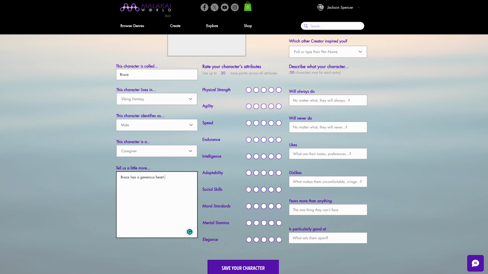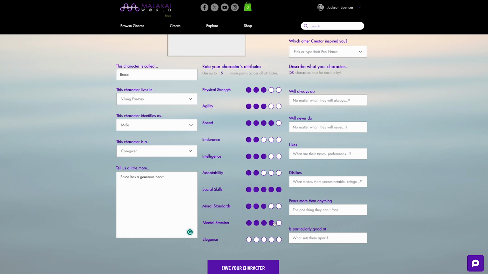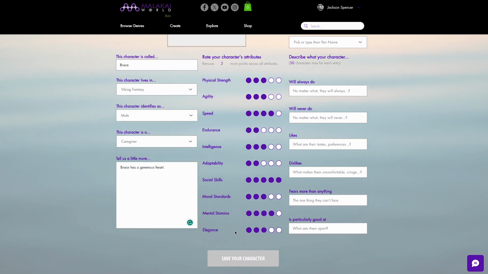Now here you have 30 points that you can spread across these 10 different attributes, which means you can't make them all 5 out of 5. So depending on how many you use in any given field, you will see the number of points you have left to attribute. When you run out, it will tell you you have to remove however many you went over. And that means you're unable to save your character until you do. You are not required to put all 30 points on the board. No problem.